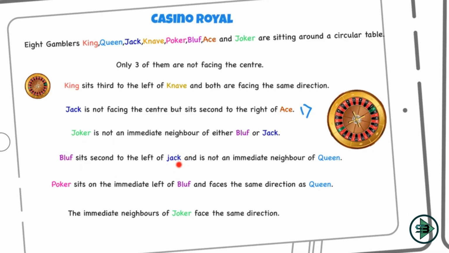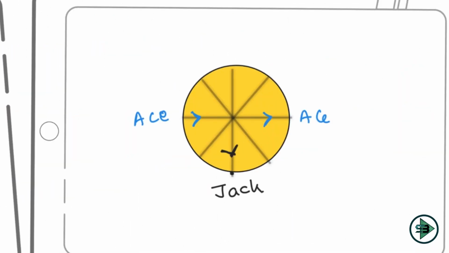As soon as I see it, I have it because I know exactly where Jack is and where it is looking. Bluff sits second to the left of Jack. Let's not read after that. Let's just read this. So where will bluff be, second to the left? Oh, I have bluff here, which means now I know the position of ace as well.